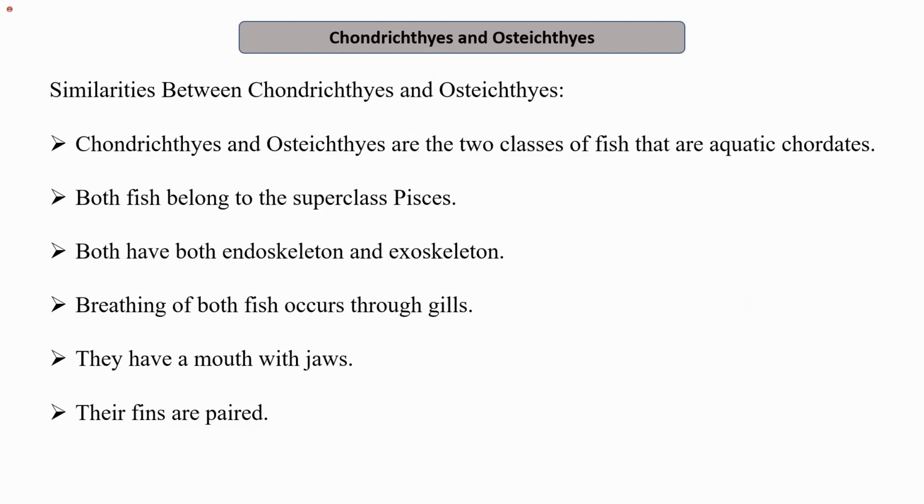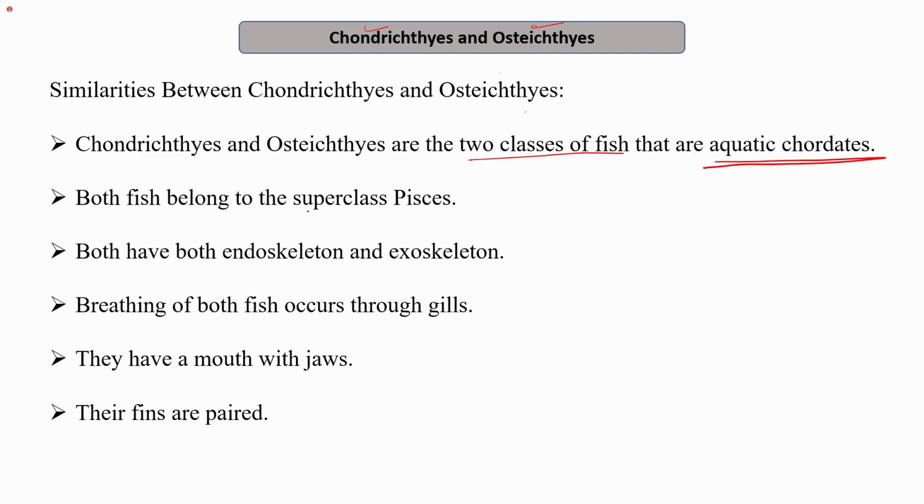Now, as I was mentioning, there are two subclasses. The first one is the chondrichthyes and the second one is the osteichthyes. They differ in certain situations, but there are certain similarities. Chondrichthyes and osteichthyes are the two classes of fish that are aquatic chordates. So both of them are aquatic.